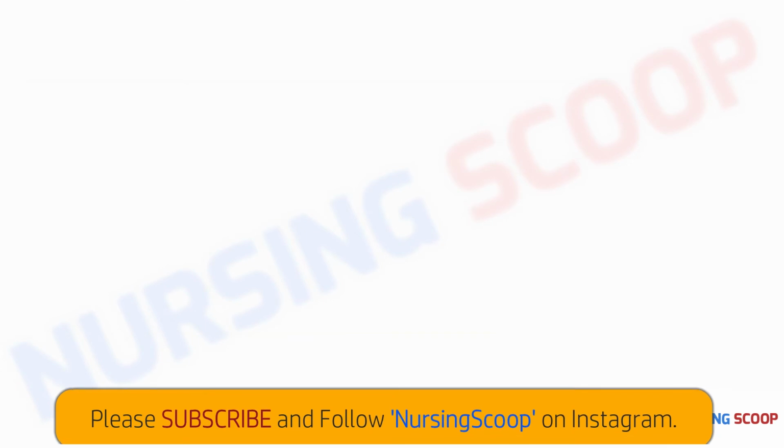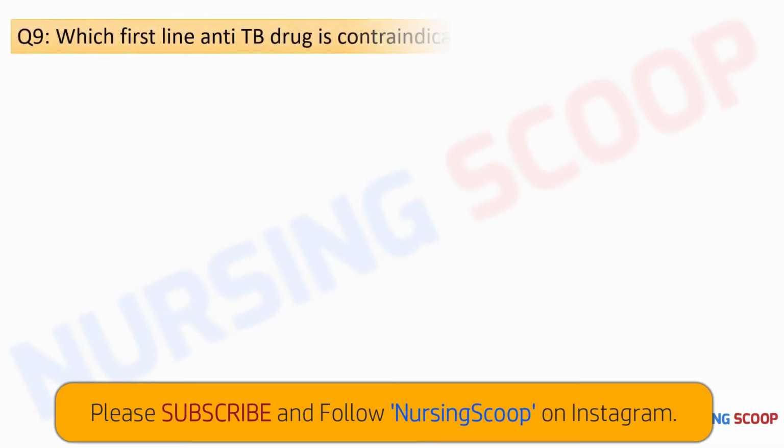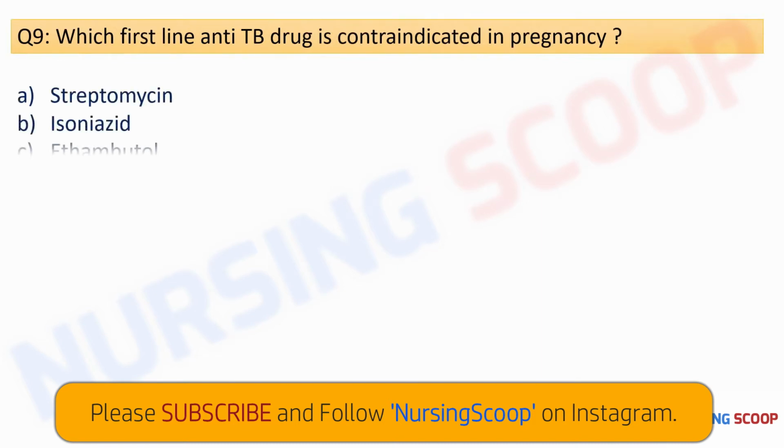So our next question is, which first line anti-TB drug is contraindicated in pregnancy? And here are the options: streptomycin, isoniazid, ethambutol or pyrazinamide. So here the correct option is option A, that is streptomycin.